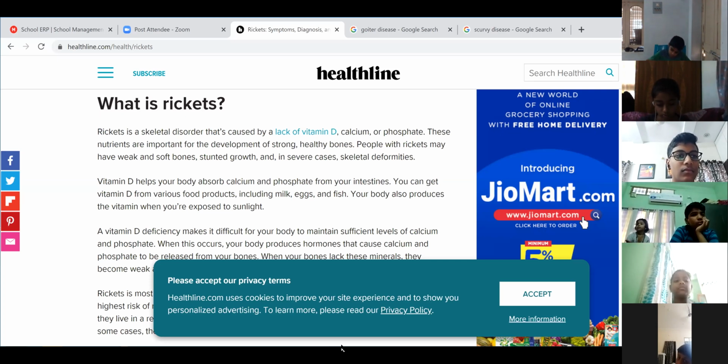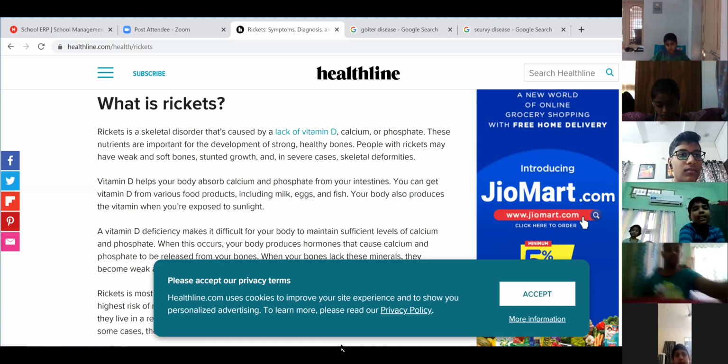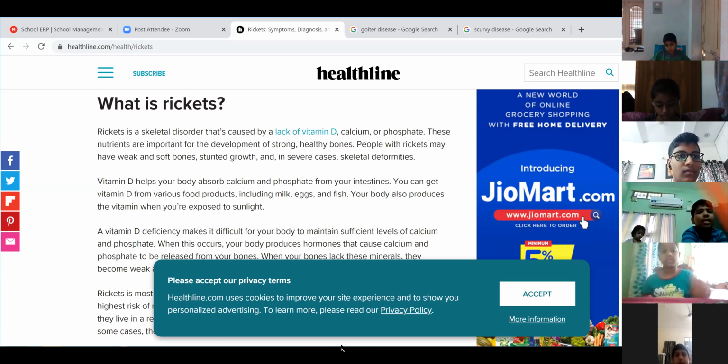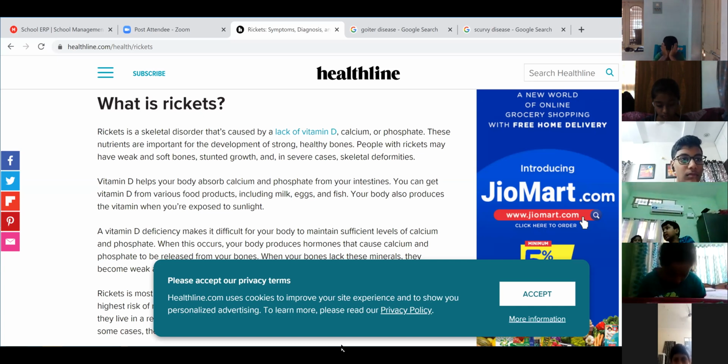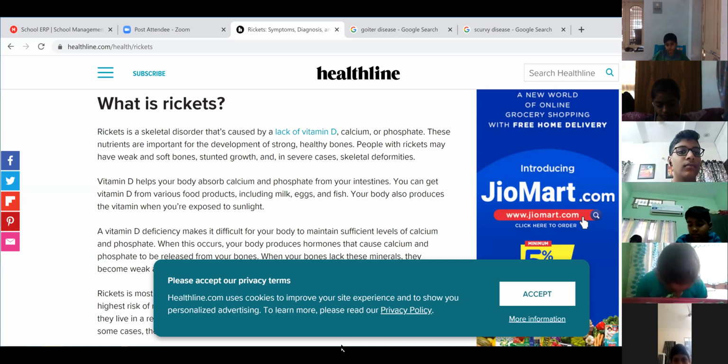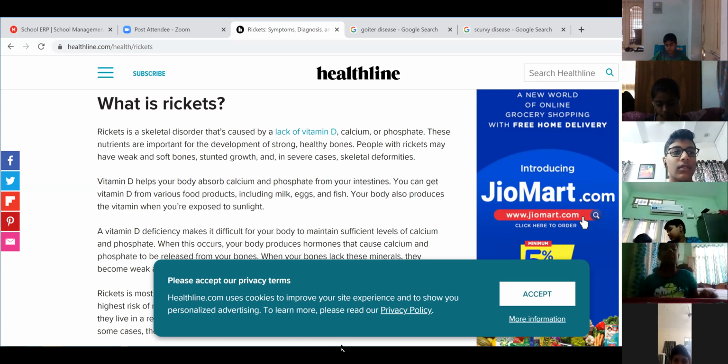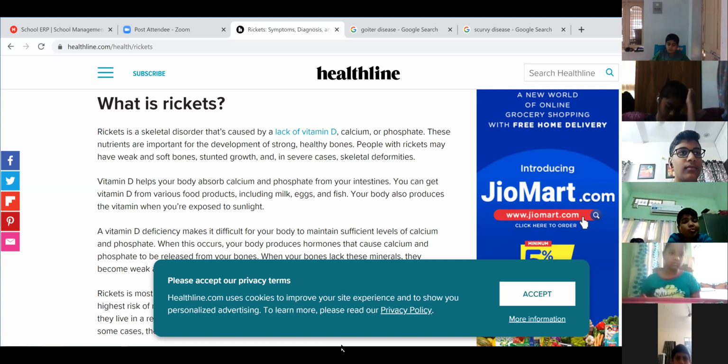Vitamin D deficiency makes it difficult for our body to maintain sufficient levels of calcium and phosphate. What happens because of vitamin D deficiency, children? Our body cannot maintain the levels of calcium and phosphate. When this occurs, our body produces hormones that cause calcium and phosphate to be released from your bones.